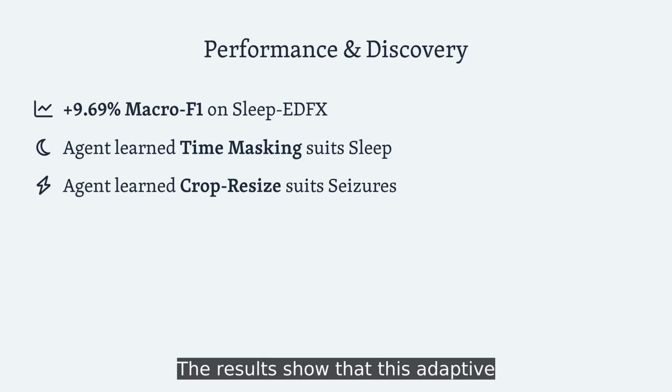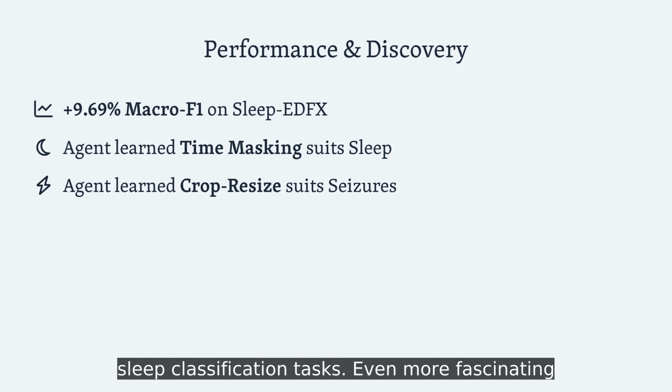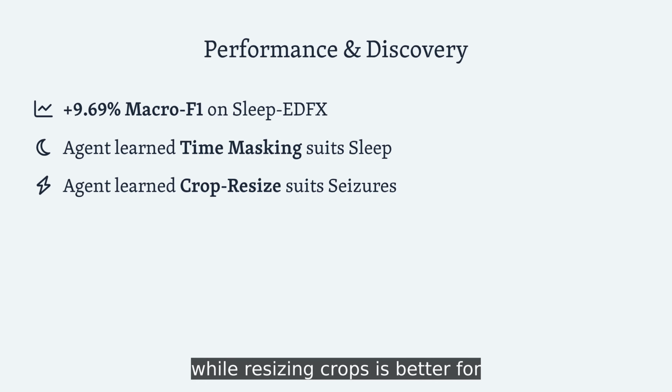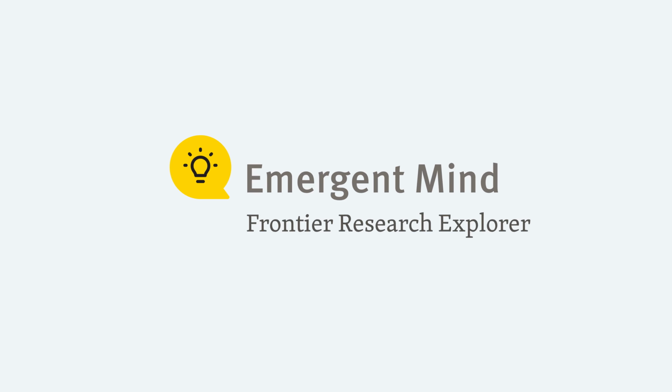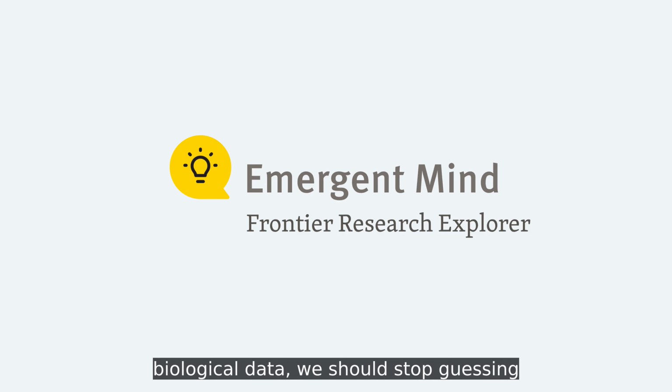The results show that this adaptive strategy pays off significantly, beating random baselines by nearly 10% on sleep classification tasks. Even more fascinating is that the agent autonomously discovered domain knowledge. It learned that masking time segments helps analyze sleep stages, while resizing crops is better for detecting seizures. This paper demonstrates that for complex biological data, we should stop guessing at data augmentations and start learning them.